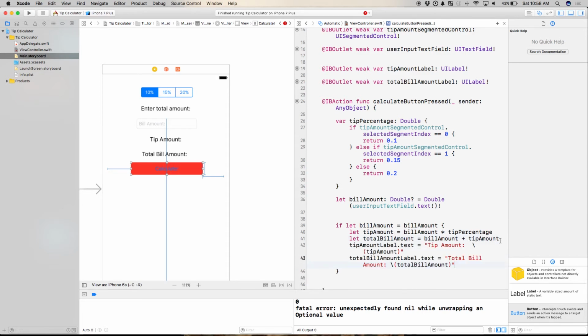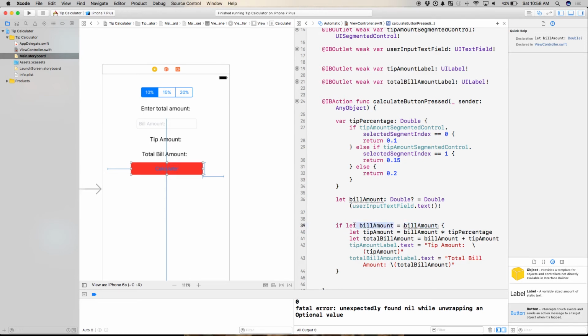Now what I've done here is I've used optional binding. So in the last 2 minutes here, let me explain what this is. If let means exactly that. You could also do if var. This is what the Swift compiler is doing under the hood. Now I use the same name, but I could change this to any other variable name here.